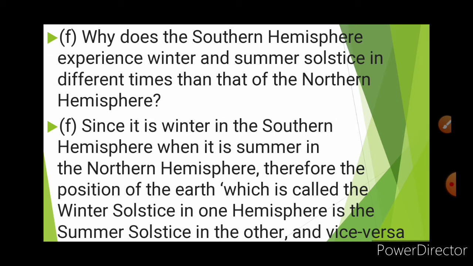Next question. Why does the southern hemisphere experience winter and summer solstice at different times than the northern hemisphere? Read the question properly, then you will get the answer by yourself. What is the answer? Since it is winter in the southern hemisphere when it is summer in the northern hemisphere, the position of the Earth which is called the winter solstice in one hemisphere is the summer solstice in the other. Okay, the answer is very clear, and vice versa.